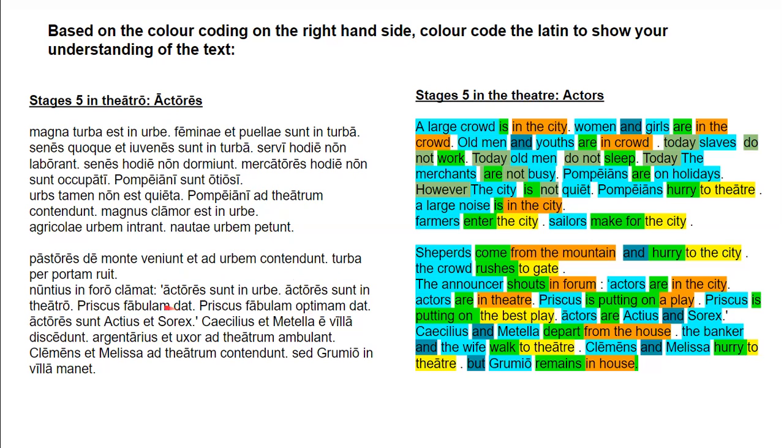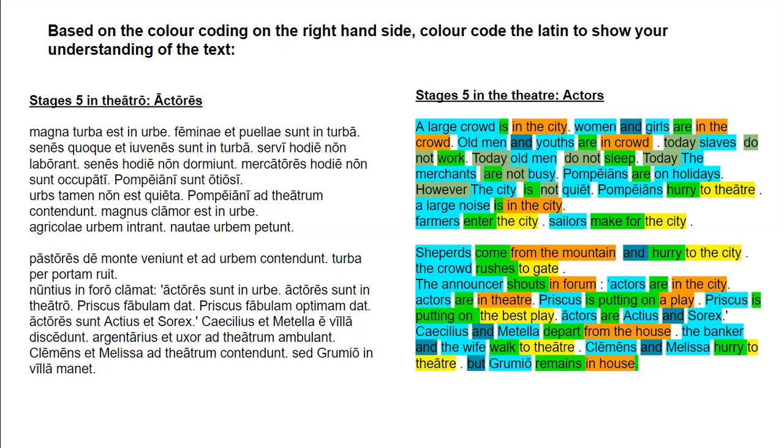Priscus fabulum dat. All right, Priscus is the subject here, and it is a second declension noun. It's a nominative singular. Dat is our verb. It literally means gives. And fabulum is a first declension accusative singular. It means a story or a play. Now, we can't literally translate this. We can't say Priscus gives a story. That doesn't make sense. What it means, however, is that he is putting on a play.